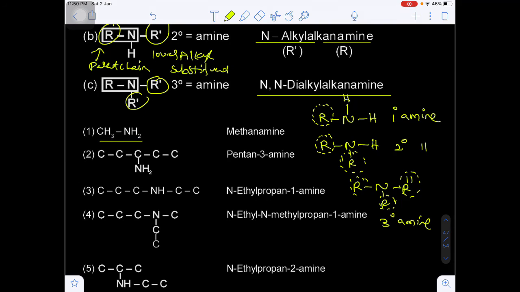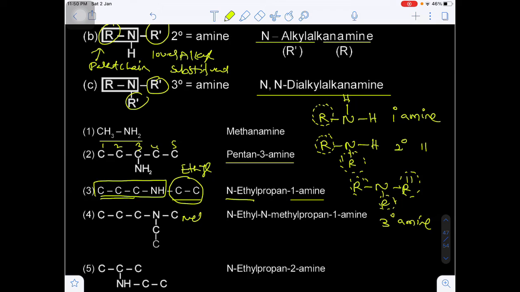Let's suppose an example here, methanamine. Here 1, 2, 3, 4, 5, so 3-pentanamine, pentane, 3 amine. Now here this is an alkyl group, this is also an alkyl group. The lower alkyl group will be this one, this is called ethyl. So first of all we have to write the substituent, and 3 carbons will be included in the parent chain, that is the propanamine, and the position will be 1-amine, 1-propanamine. Are you getting my point?